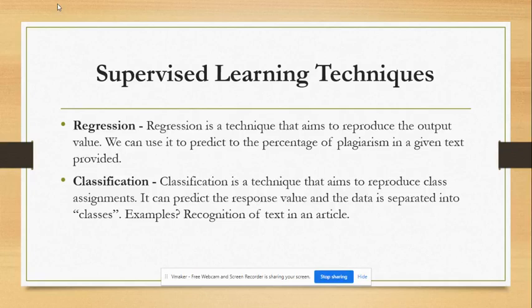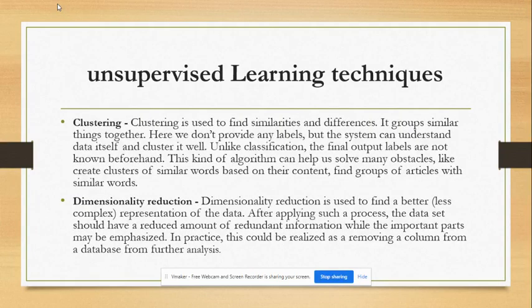The regression technique aims to produce an output value. We can use it to predict the percentage of plagiarism in a given text provided. Then classification is the recognition of text in an article. So these are the supervised learning techniques I'm going to use. Then we have the unsupervised learning techniques. I have two of them that I may be using in my project, clustering and dimensionality reduction. So these are a few I'll be using.